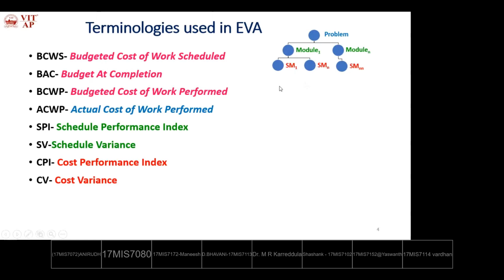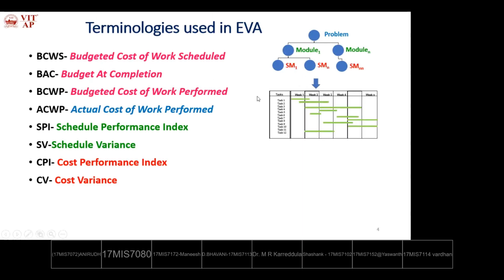We are trying to find the various real world entities and implement them, and their scheduled times and cost are estimated in EVA. This is further divided, or shown, in terms of the project schedule.